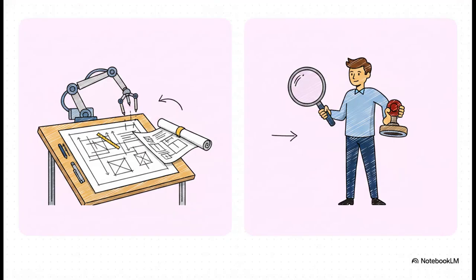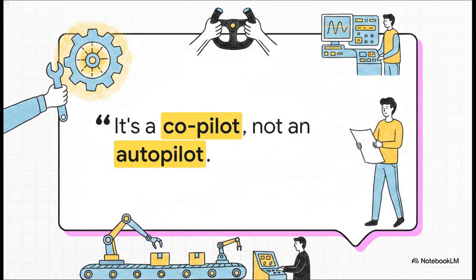But listen, as we wrap this explainer up, we have to talk about the accountability standard. The source material is super firm on this. There has to be management control. AI does the heavy lifting. It drafts the SOP, it analyzes the data variants, but a human manager always approves the final wording and owns the official document. AI is there to improve your work, for sure, but absolutely not to avoid responsibility. I love this line from the source material. It's a co-pilot, not an autopilot. Really let that sink in. These tools are strictly here to assist you, not to replace factory leadership. You are forever accountable for the final result.